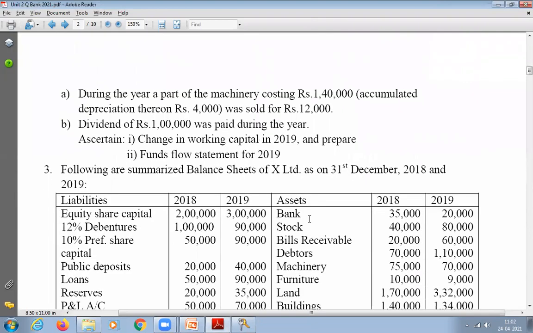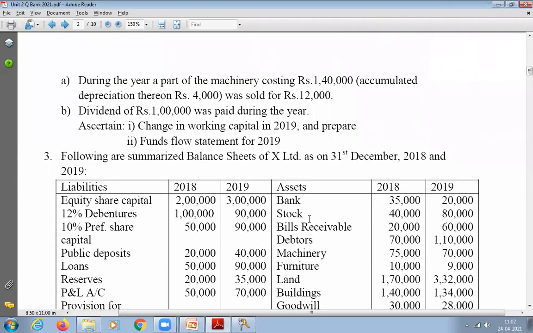During the year, a part of machinery costing rupees 1,40,000, accumulated depreciation thereon rupees 4,000, was sold for rupees 12,000. B. Dividend of rupees 1 lakh was paid during the year. First one, change in working capital in 2019 and prepare fund flow statement for 2019.